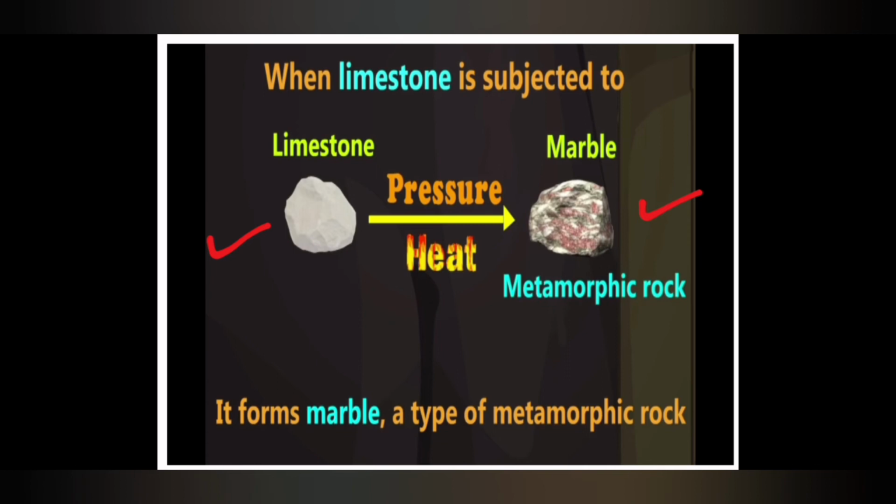When limestone is given pressure and heat, it forms another rock, that is metamorphic rock, and that becomes what? Marble. Metamorphic rock is nothing but marble. We can see in many buildings and houses, you would have made the floor in marble, right? It forms marble, a type of metamorphic rock.